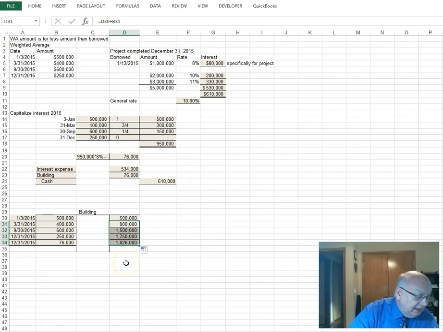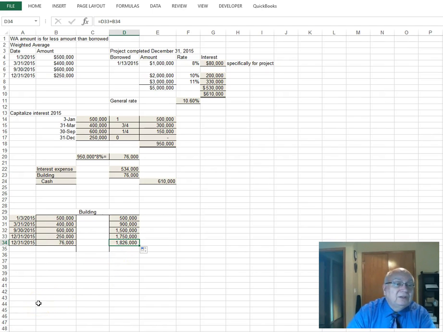So we have 1,826,000 that we actually spent for the building. The 76,000 increases the value of the building. The 1,826,000 is what you would use for depreciation purposes for the building.